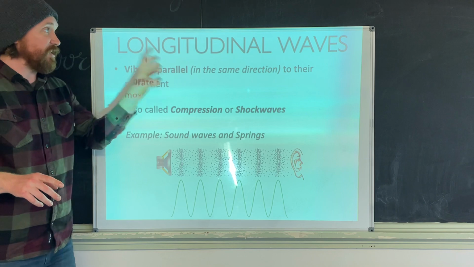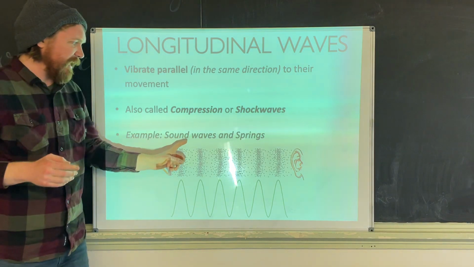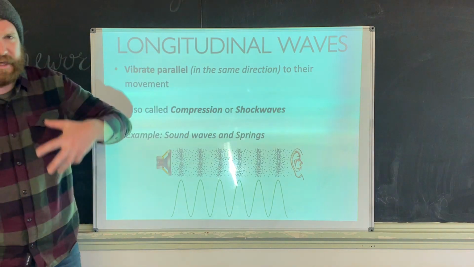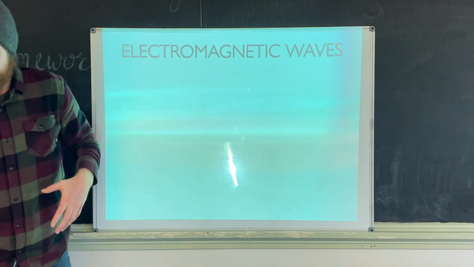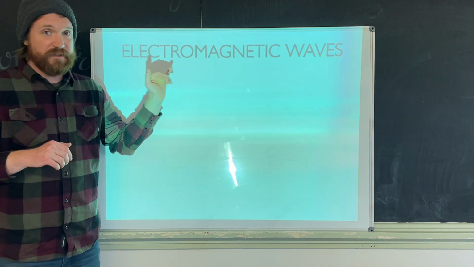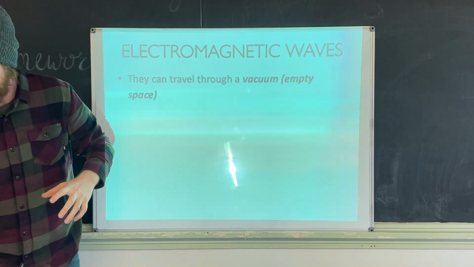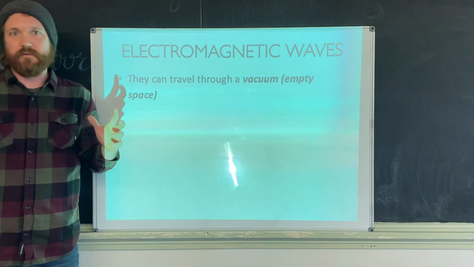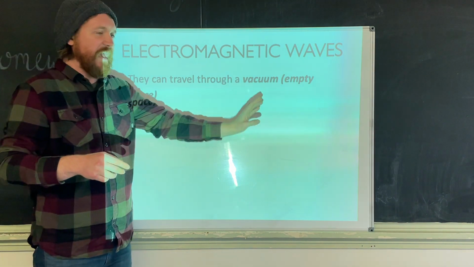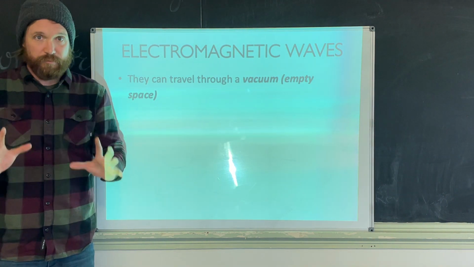So these are the two major types of mechanical waves, and they both move atoms, right? You got to have air to move a sound wave. You got to have a spring to make a spring wave. You got to have the ocean to make an ocean wave. You get it? The other major type of wave is called an electromagnetic wave. Excuse me, we're going to spend a whole day talking about these. In fact, we're going to spend about a week and a half talking about these, but just so you can see the big difference. The major difference between mechanical waves and electromagnetic waves is electromagnetic waves travel through a vacuum. They can travel through empty space, okay? This is super important, all right?